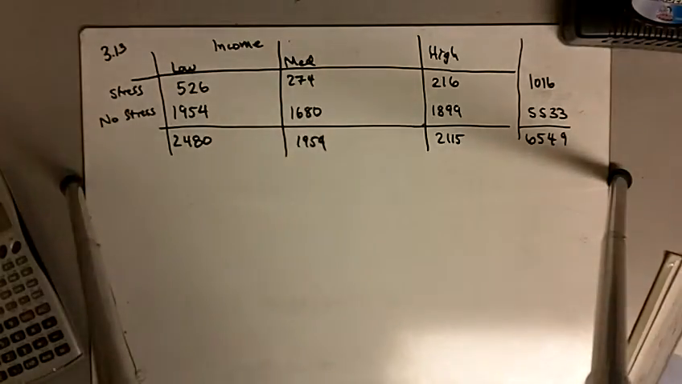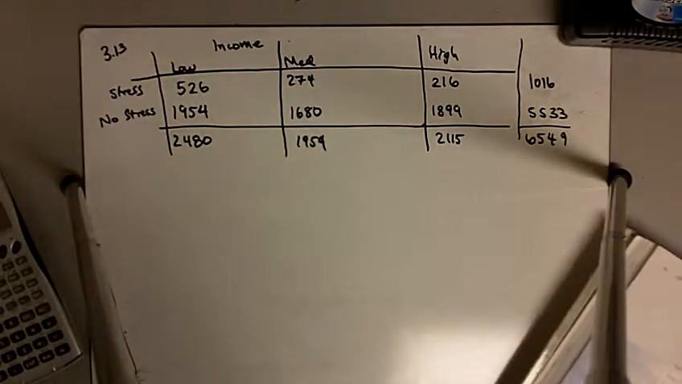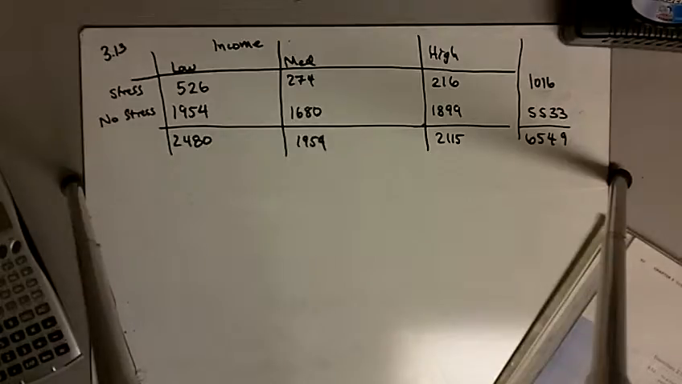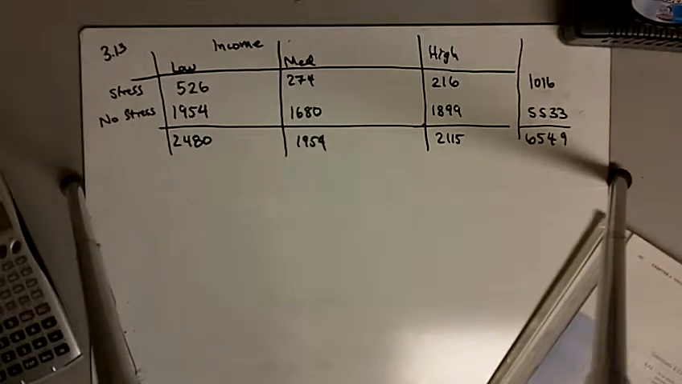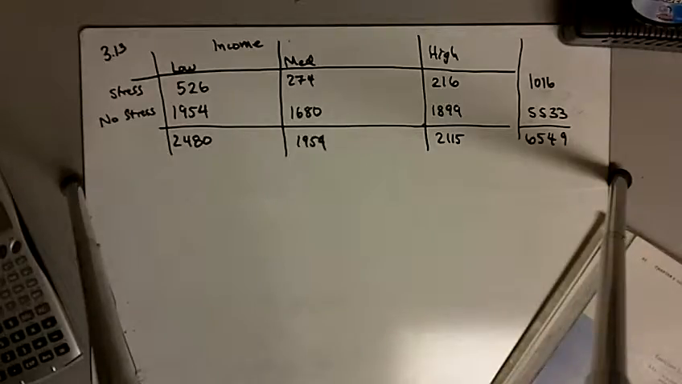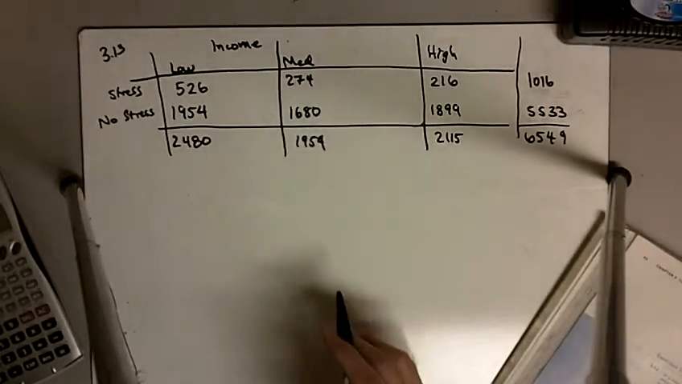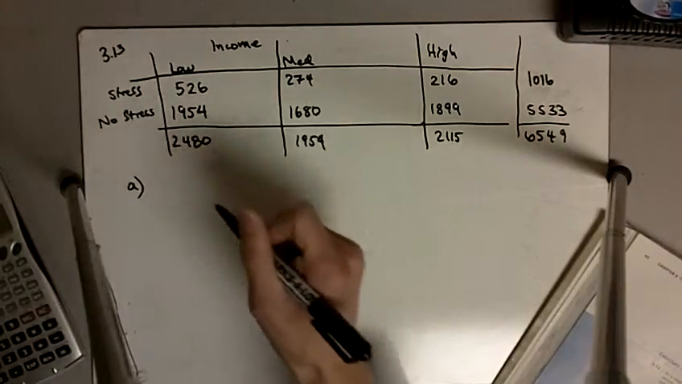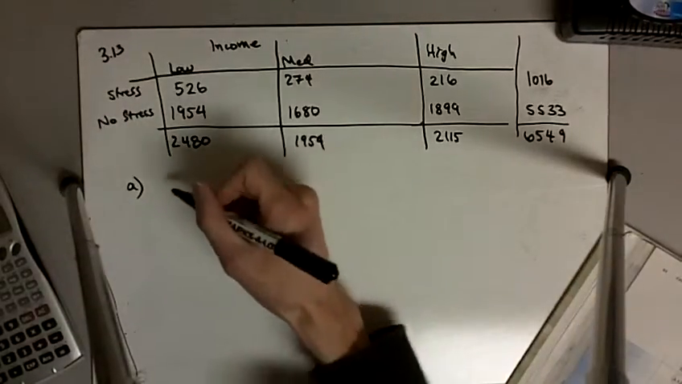Exercise 313 reads, the following data table is taken from the study reported in exercise 312. Here, stressed means that the person reported that most days are extremely stressful or quite stressful, and not stressed means that the person reported that most days are a bit stressful, not stressful, or not at all stressful. And it gives us the table right here. What is the probability, part A asks, that someone in this study is stressed?